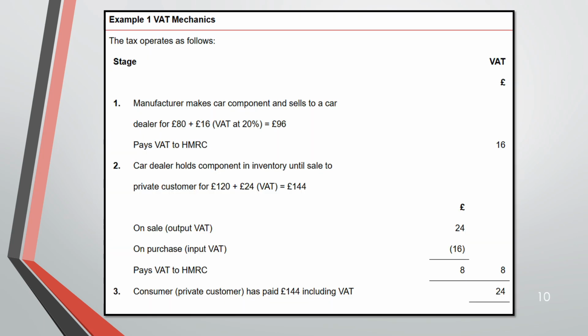Now example 1. So here let us go through example 1, where you can see the price is 80. Okay, but with this 80 they're adding VAT 20%. So 20% of 80 is 16, so your final price will be 96. When it is sold to the car dealer, it is 96. Next is the same here. So the car dealer holds component in inventory until sale to private customer. So here also they will add 20% VAT on that 120. Final price is 144.